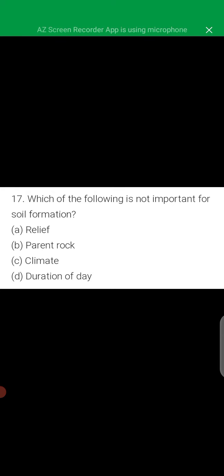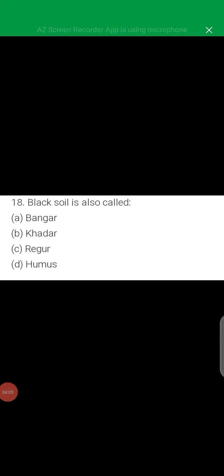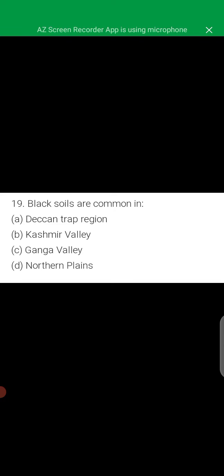Which of the following is not important for soil formation? That is option D, duration of day. Next question is, black soil is also called regur. Black soil is common in the Deccan Trap region.